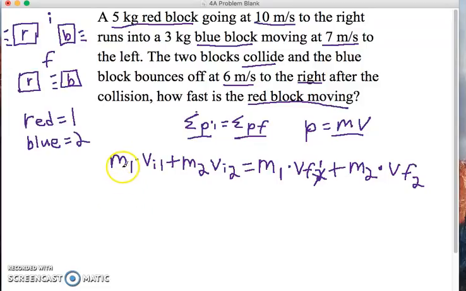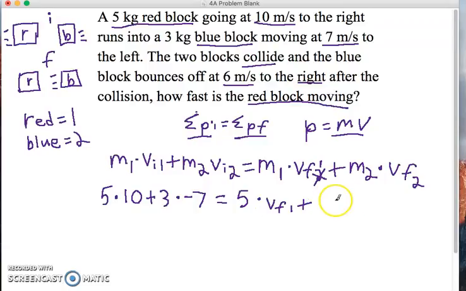So I'm going to plug in. What's m1, the mass of the red block? That would be 5. What's the initial velocity of the red block? That's going to be 10. I'm going to add that to the mass of the blue block, which is 3. What's the initial velocity of the blue block? That's 7, but it's going to be negative 7 because it's to the left. Then that's equal to mass 1 again, the mass of the red block, times the final velocity of the red block, which we do not know, so that's still a symbol.